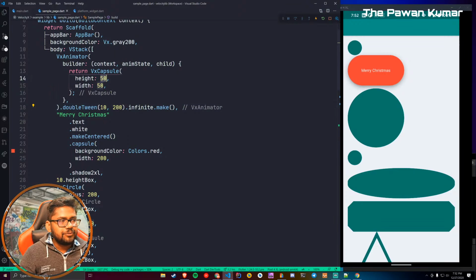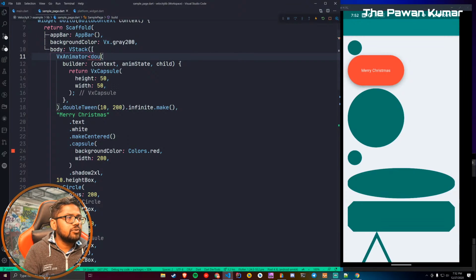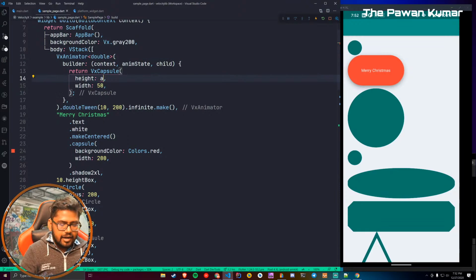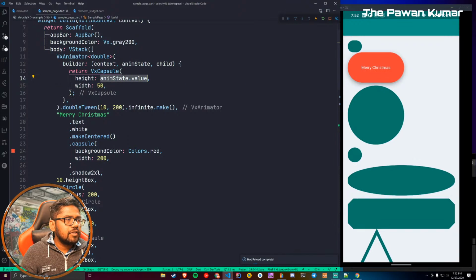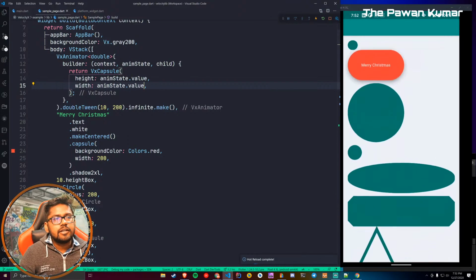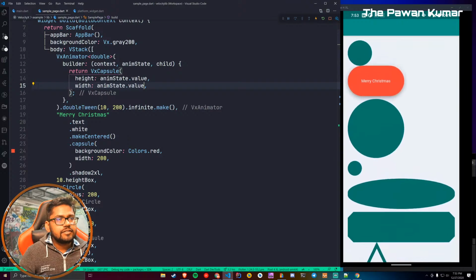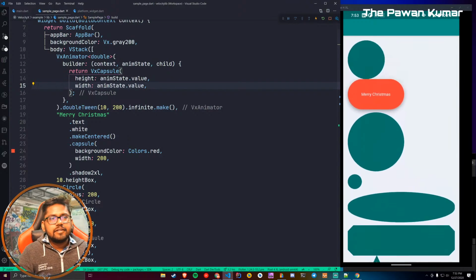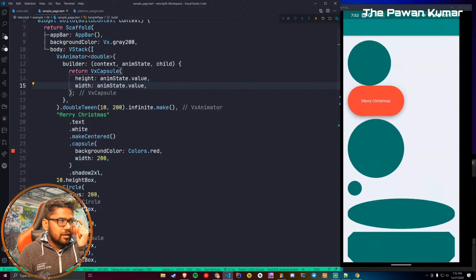Rather than 50, since VX animator is taking double values, we can just say anim state dot value, and similarly anim state dot value for the other, and you can see the animation, which is looking pretty cool. So this is what you get.